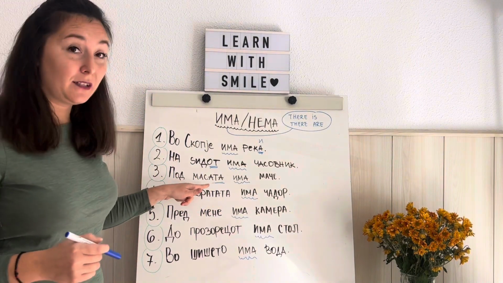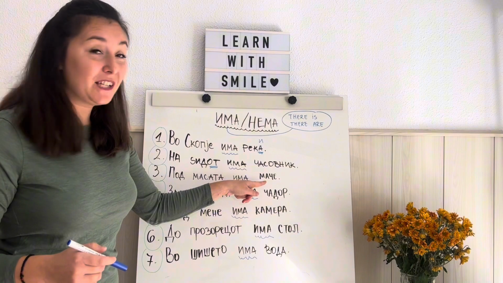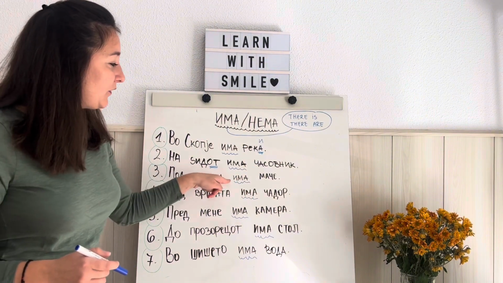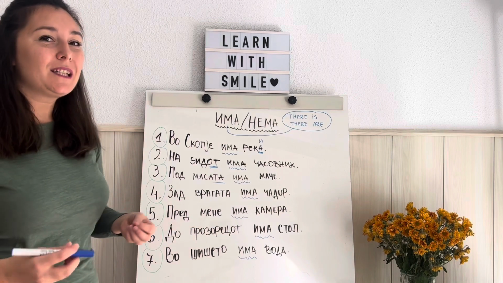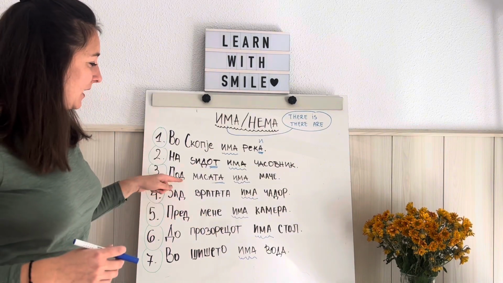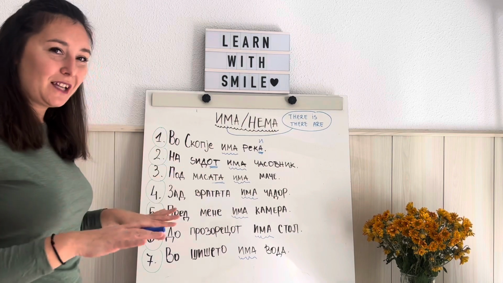Под масата има маче. Under the table there is mache. Mache, what is mache? Mache is a cat. So there is a cat under the table.